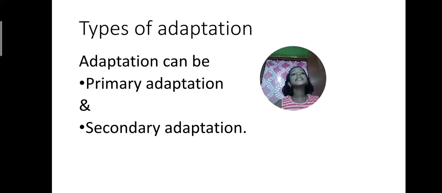So in this, first we have learned the types of adaptation are primary adaptation and secondary adaptation. But we have not learned about them in detail. So now we are going to learn them in detail. Then we will go forward and see what is in the chapter.